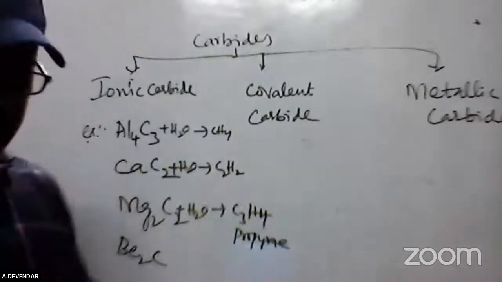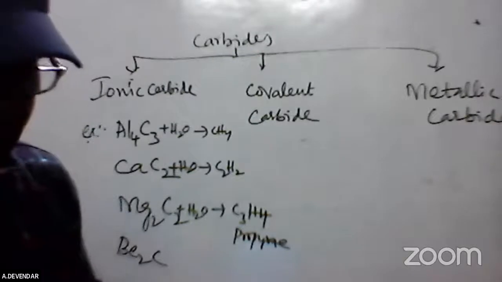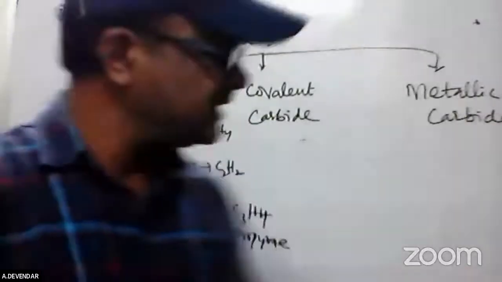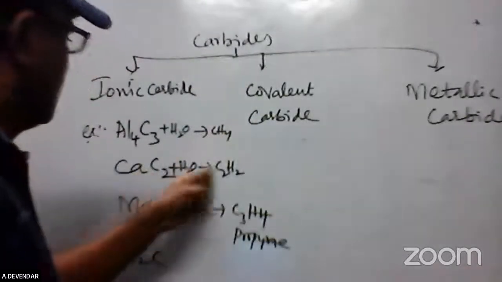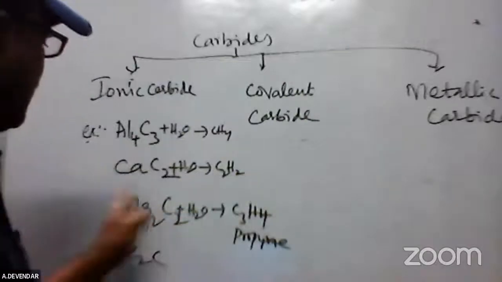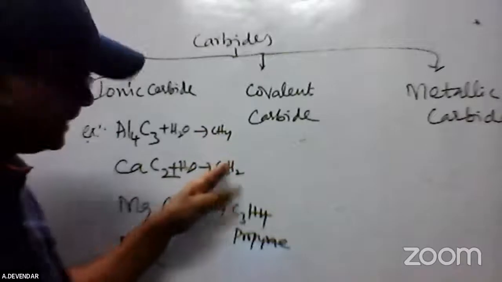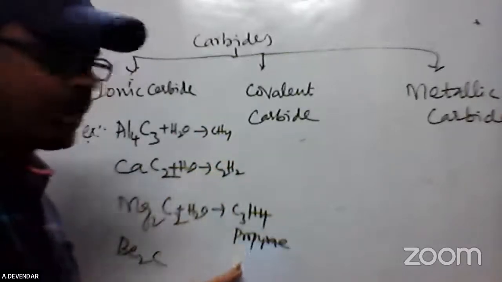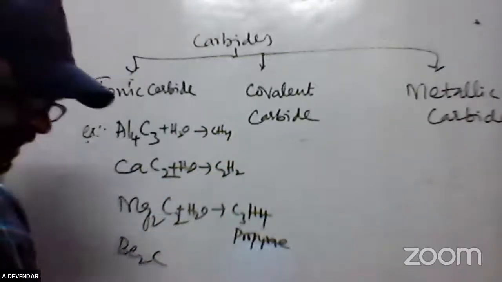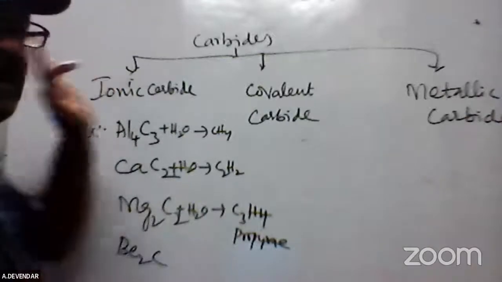The remaining compounds obtained are aluminum hydroxide from aluminum carbide, calcium hydroxide, and magnesium hydroxide. The major product is methane, this is acetylene, and this is propane when the magnesium carbide undergoes hydrolysis. This is an example for the examination.